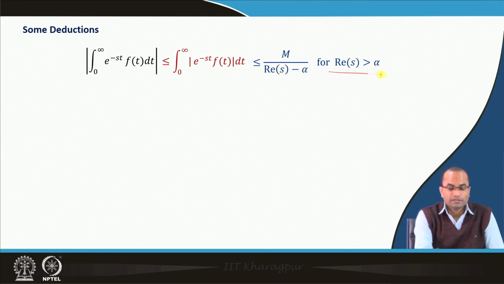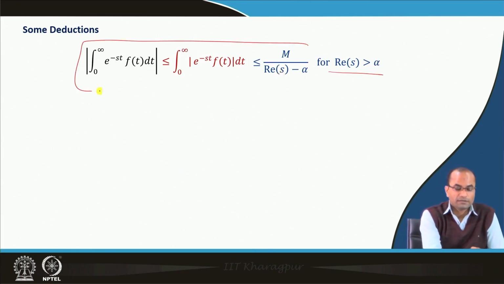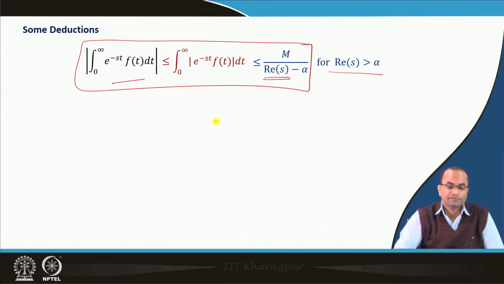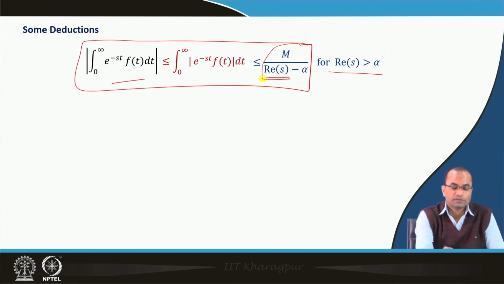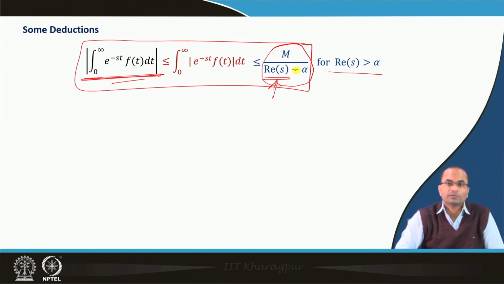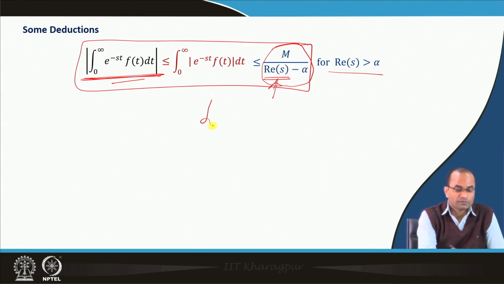With this inequality, when real s goes to infinity, this bound M over (real s minus alpha) goes to 0. So if we let s go to infinity, this Laplace integral is bounded by 0. That means the integral from 0 to infinity of e^(-st) f(t) dt is equal to 0.